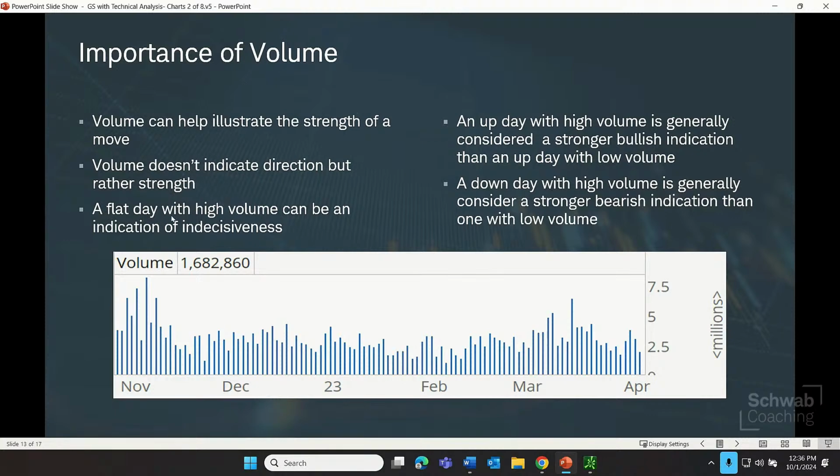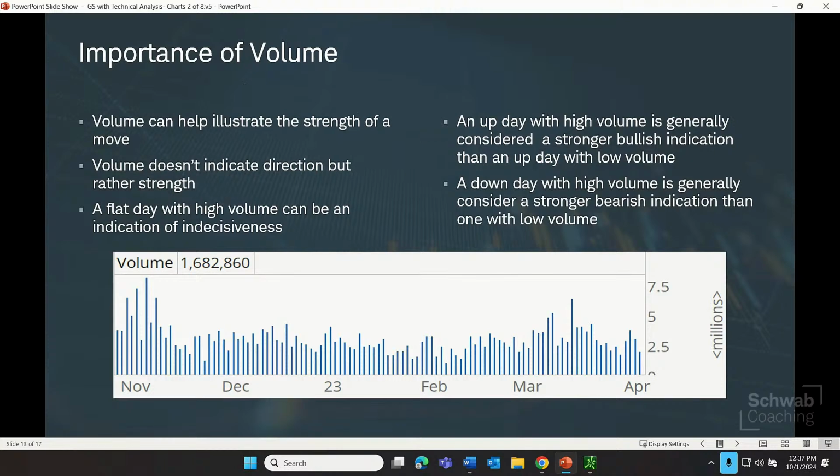So if we see a flat day where price doesn't change very much, but there's a lot of volume, that can be an indication, as sort of useless as this sounds, of indecisiveness, and it can be a lot of indecisiveness. One way to look at a high volume day, so if we see a big spike up on volume like this, but price isn't going anywhere from close to close, for some traders that can still be important, because what it might signal is that there's an intense tug of war going on.